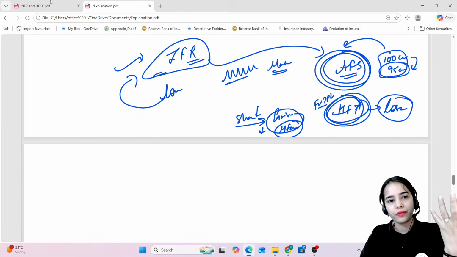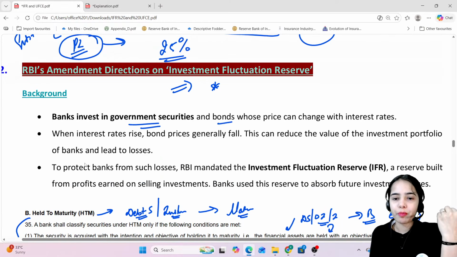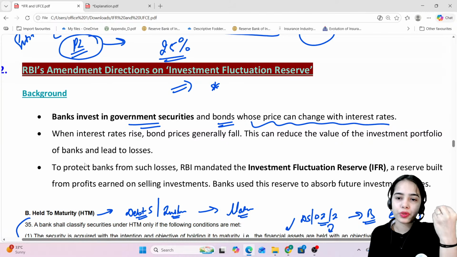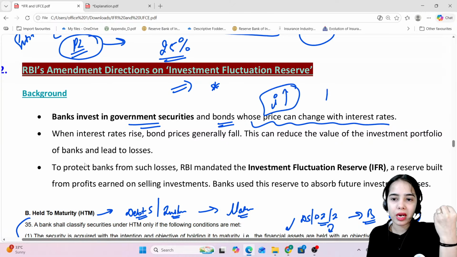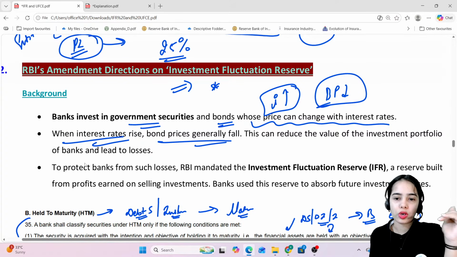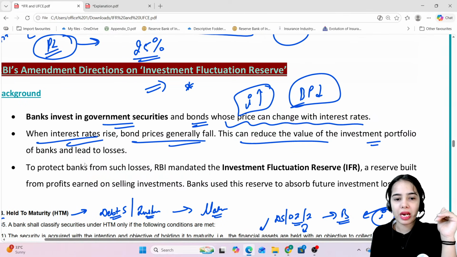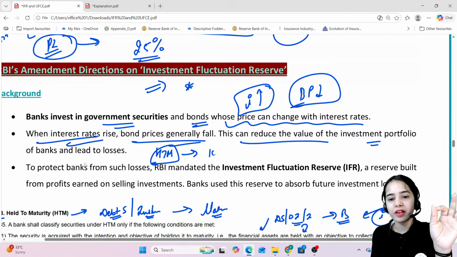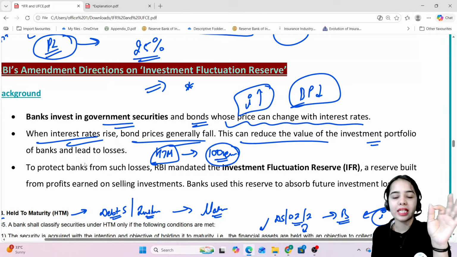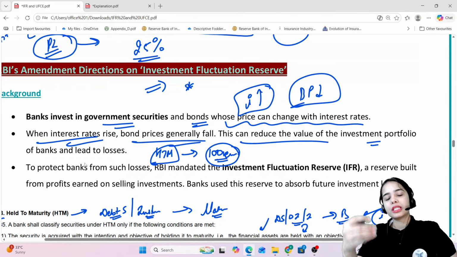investment fluctuation reserve. So basically, this was the idea: banks invest in government securities and bonds whose price can change with interest rate. If the interest rate is increasing in the market, the bond prices will fall. When interest rates rise, bond prices generally fall. This can reduce the value of the investment portfolio of banks and lead to losses for the banks. But for the held till maturity, even if the bond prices are decreasing in the market, it doesn't matter for the bank, because the bank will get the 100 crore rupees on maturity, and the bank is not affected by the market conditions for instruments that are held till maturity.